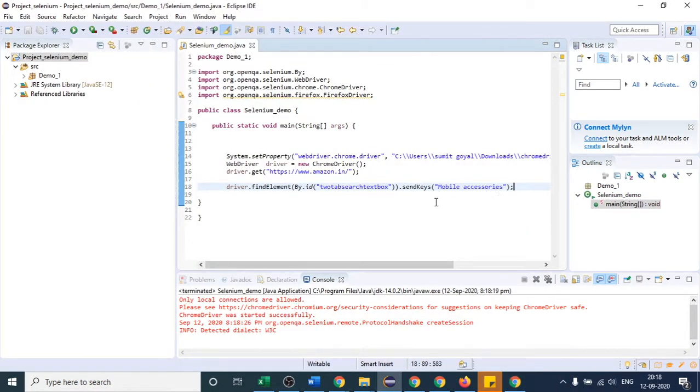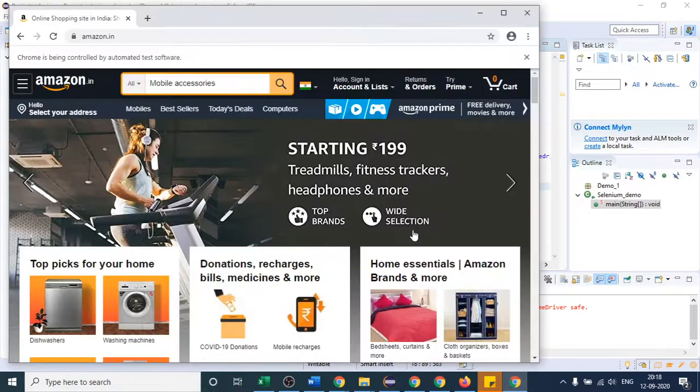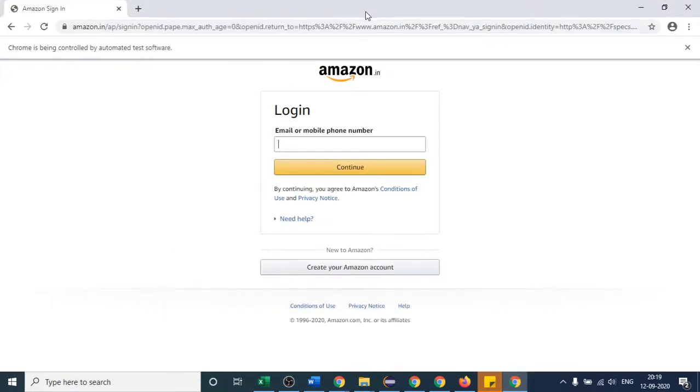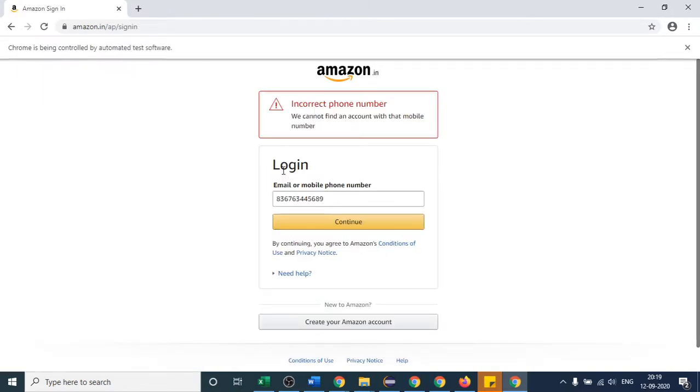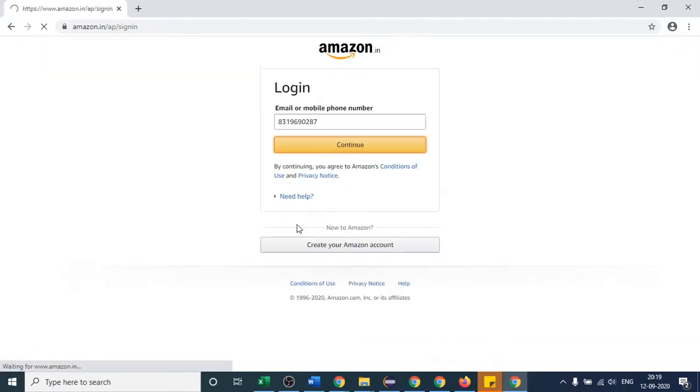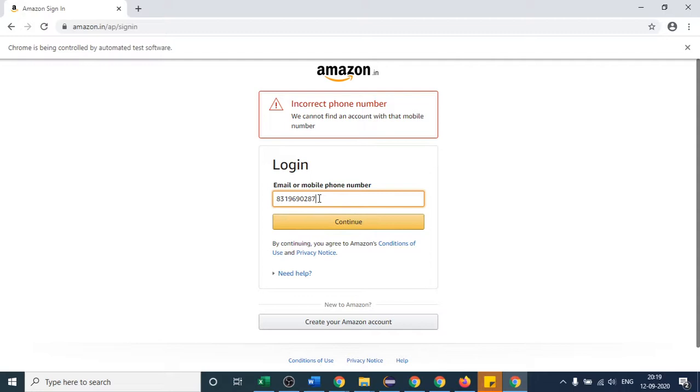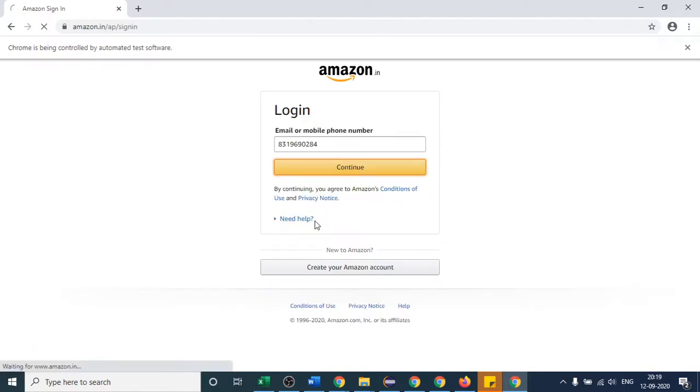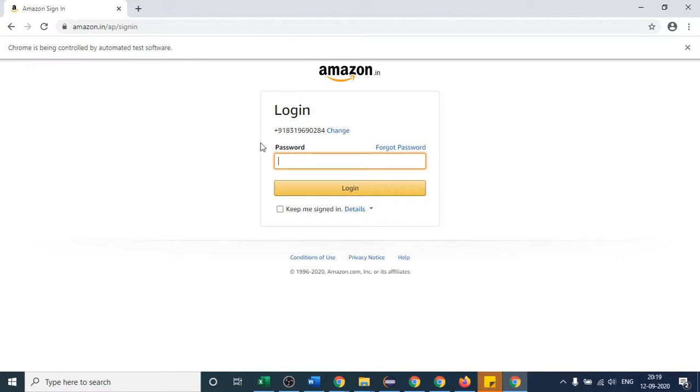Suppose I come here again, to the Amazon website, to this page. Again I have to write my number here, any random number. After that, what do we do manually? We click on the continue button so that we are navigated to the next page. If I click continue, it says incorrect number. So let me enter a 9-digit number. If I click continue, you can see we are navigating to this password page.